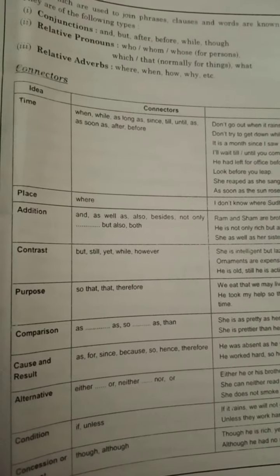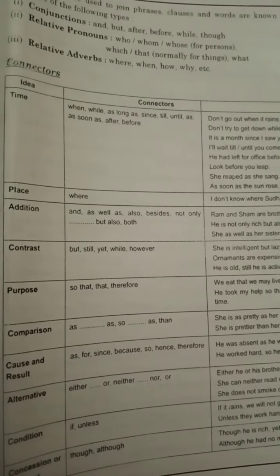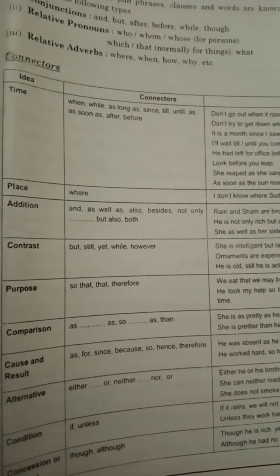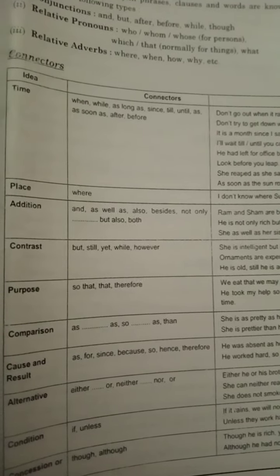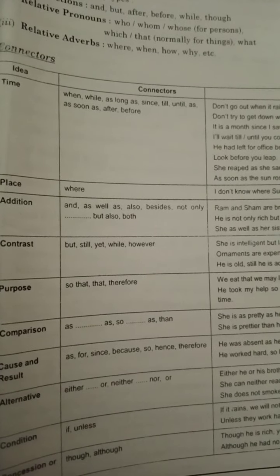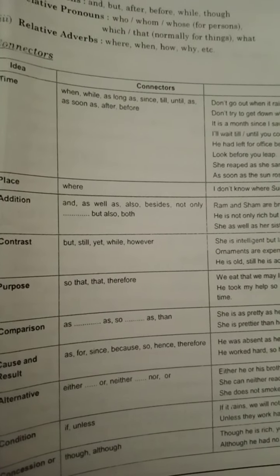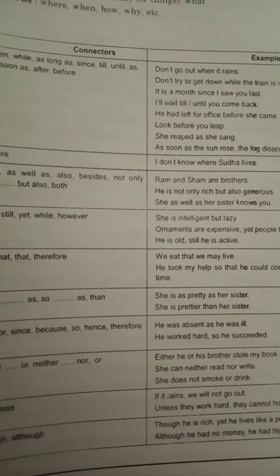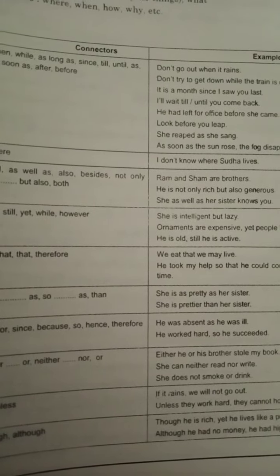Next is addition. If you want to add something, or if you want to add two sentences, two clauses, then you will use these connectors: and, as well as, also, besides, not only, but also, and both. So Ram and Sham are brothers. He is not only rich but also generous. She, as well as her brother, knows you.